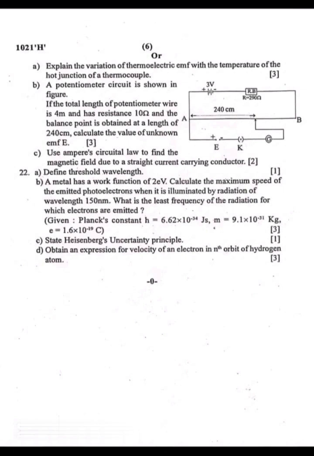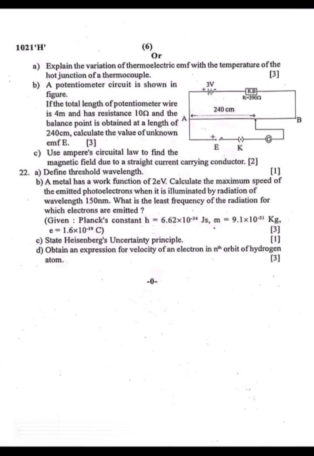Question number 22. Define threshold wavelength. B. A metal has a work function of 2 electron volt. Calculate the maximum speed of the emitted photoelectrons when it is illuminated by radiation of wavelength 150 nm. What is the least frequency of radiation for which electrons are emitted, given Planck's constant h equals 6.62 into 10 power minus 34 J s, mass m equals 9.1 into 10 power minus 31 kg, e equals 1.6 into 10 power minus 19 C.